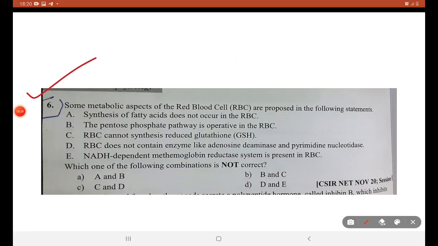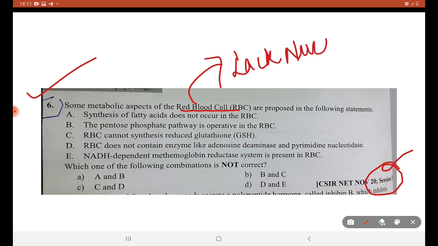Next topic is about RBC from November 2020. So RBC. Synthesis of fatty acid does not occur in RBC. So what is the main thing RBC lacks? Nucleus. This is a major point.